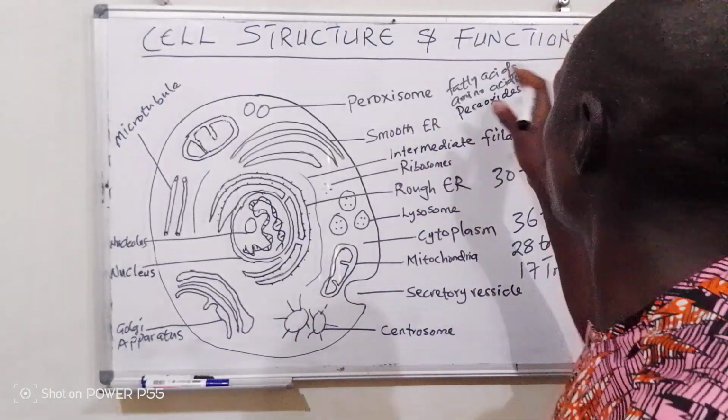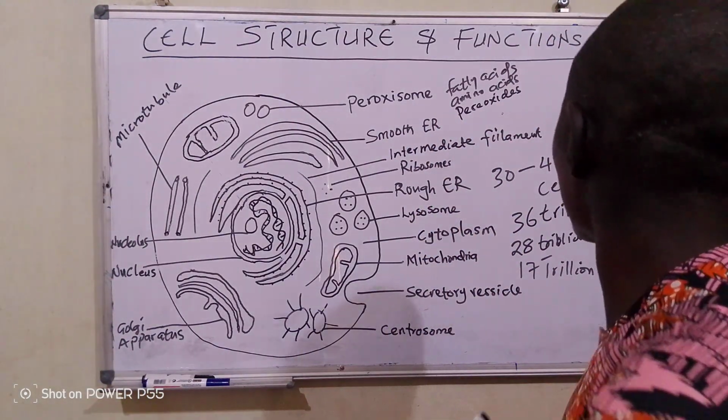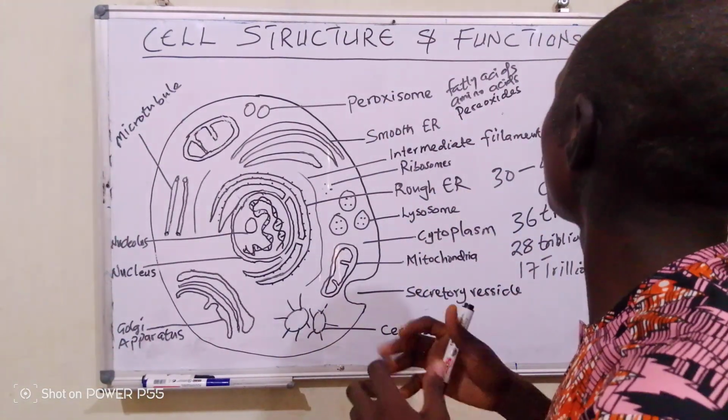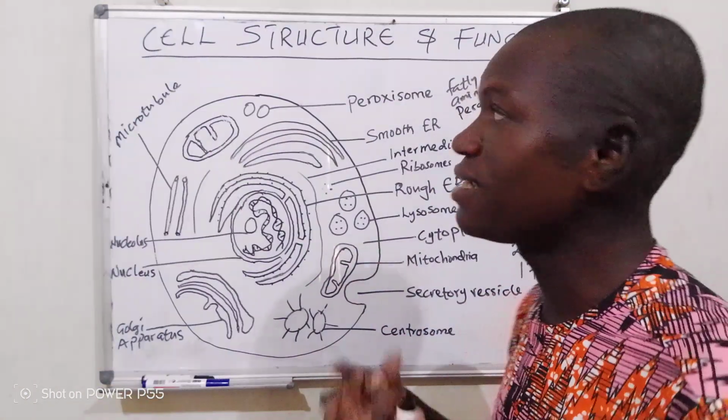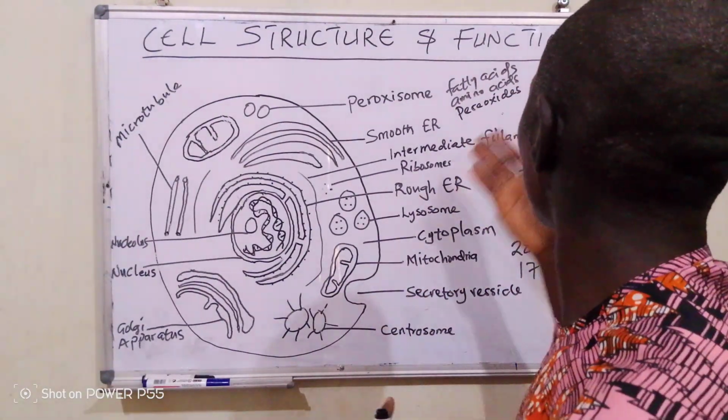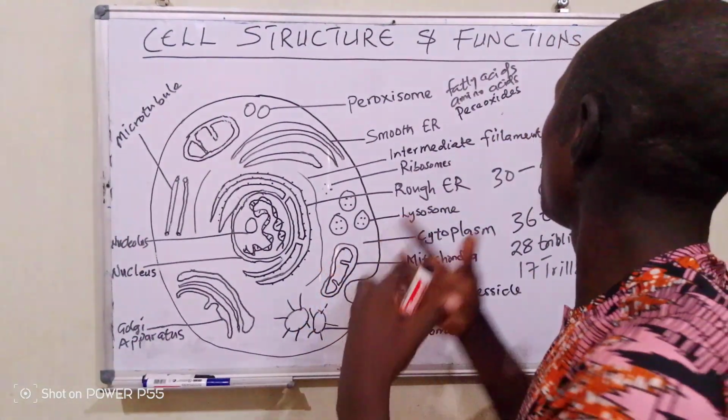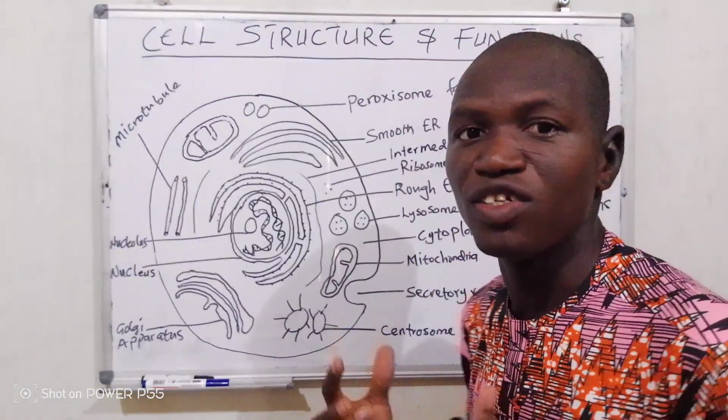These peroxides can destroy a cell. So the function of these peroxisomes is that they break down fatty acids to release energy, they break down amino acids, and also they neutralize peroxides, which are very, very dangerous to the body.